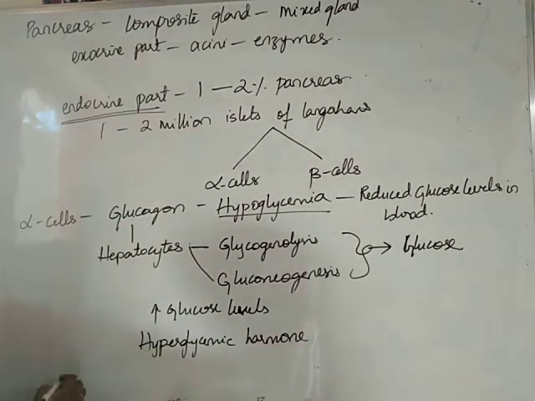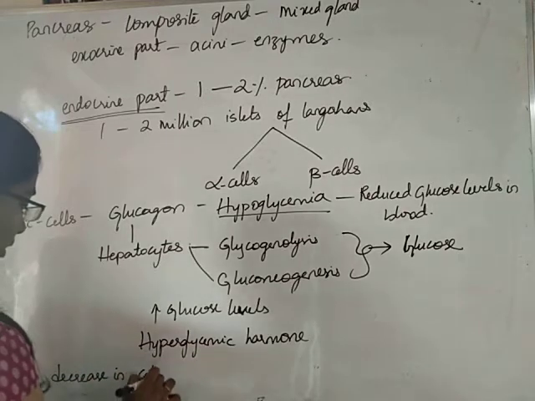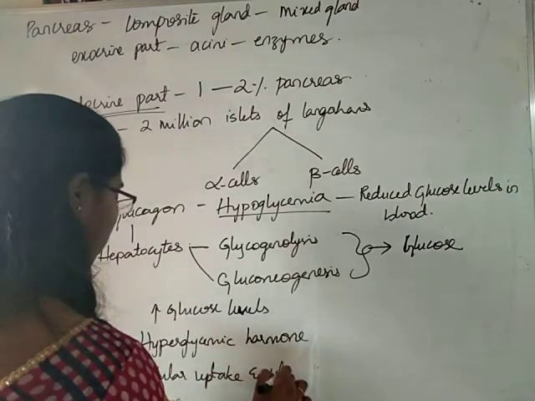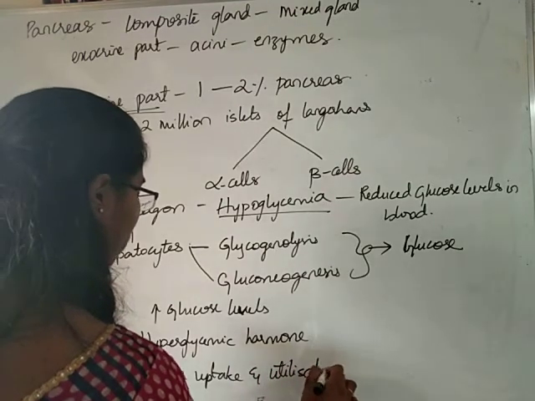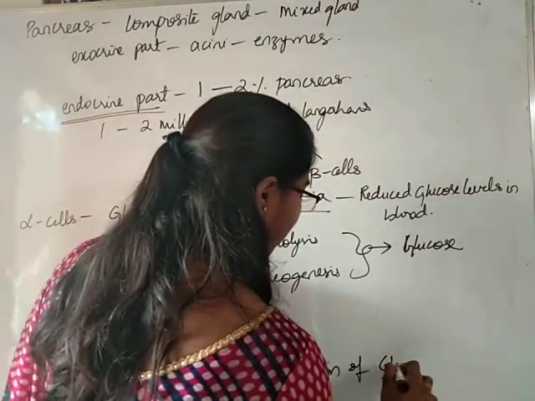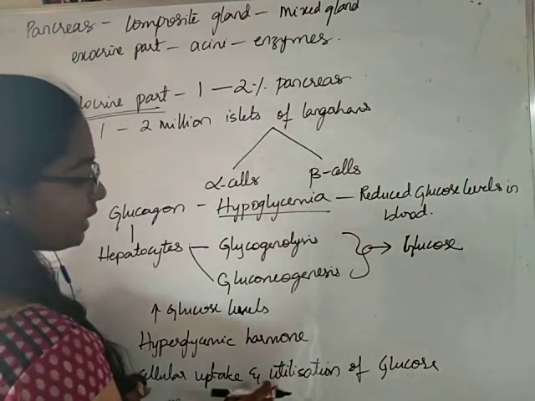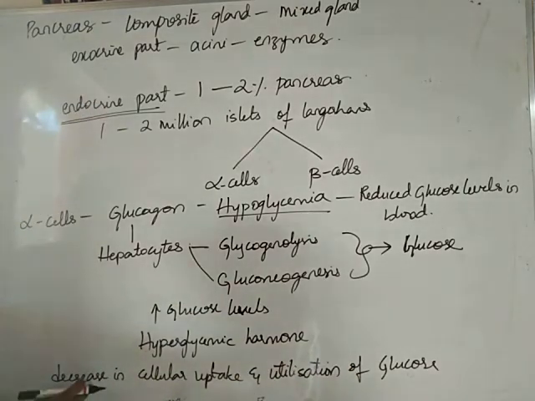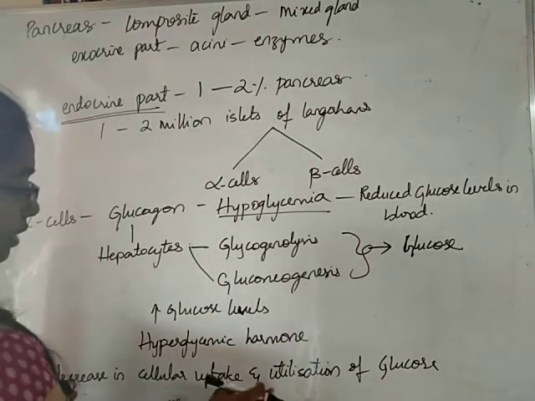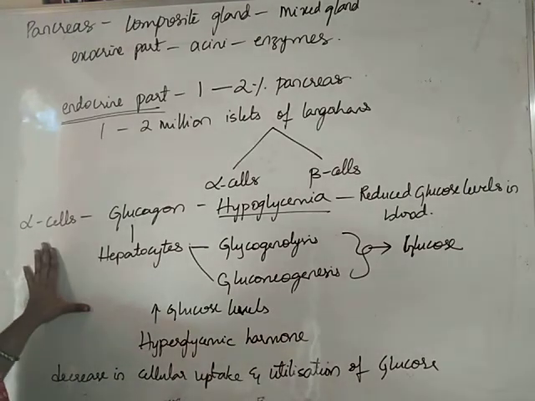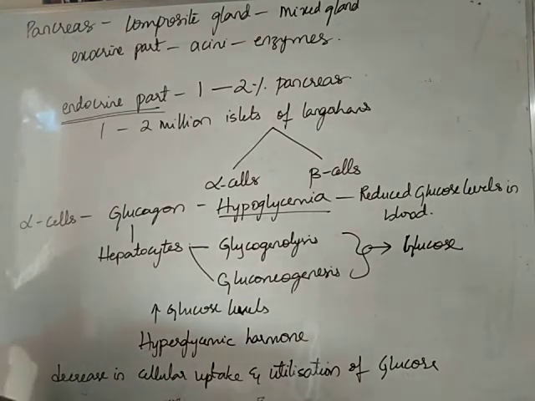It also causes decrease in cellular uptake and utilization of glucose. It decreases cellular uptake and utilization of glucose. Okay. This is regarding the alpha cells. Once we revise everything regarding whatever we have discussed here, then we will learn more.